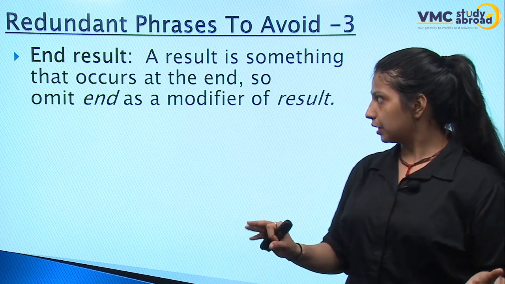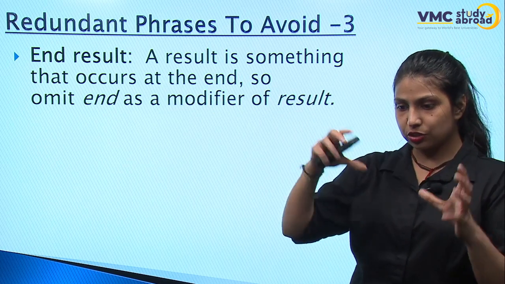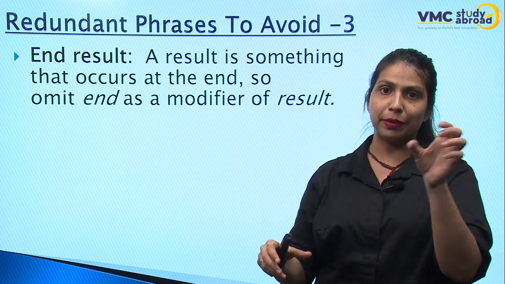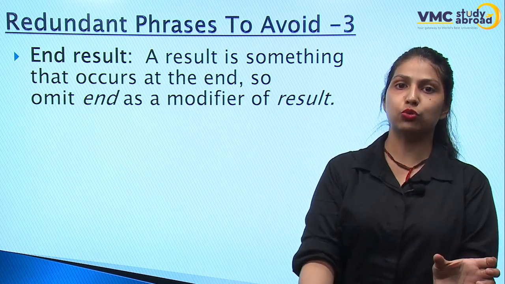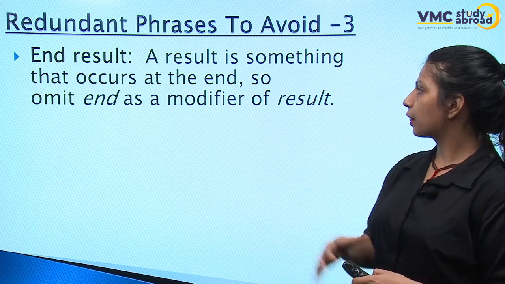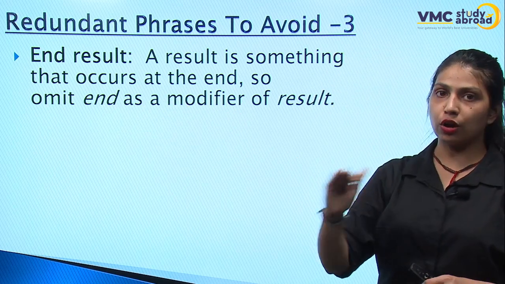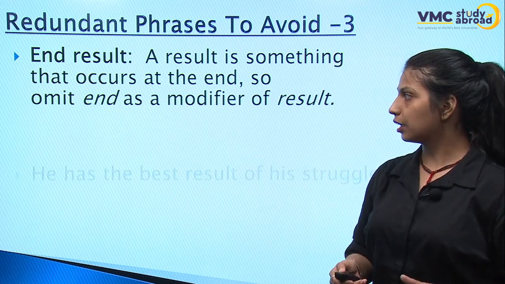Don't use it. See, a result is something that occurs at the end, which is already coming last. You should not mention the word "end" to talk about the result, because a result comes at the end only. So omit "end" as a modifier. You should not use these two words altogether. This is what I'm saying.